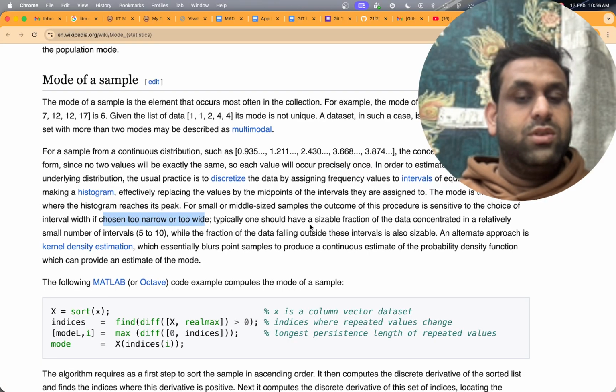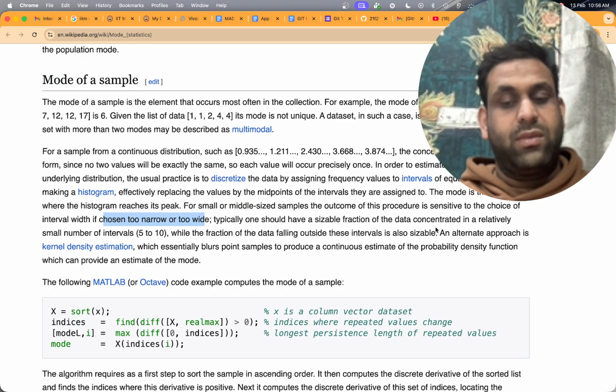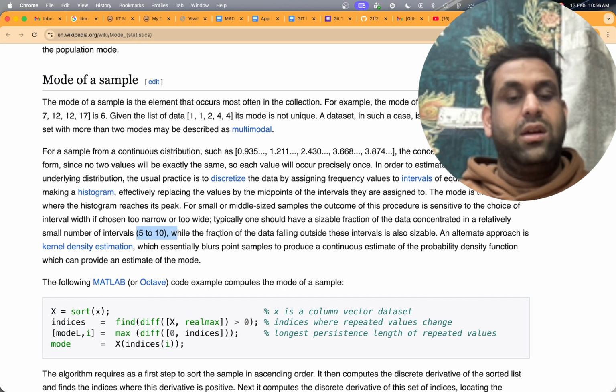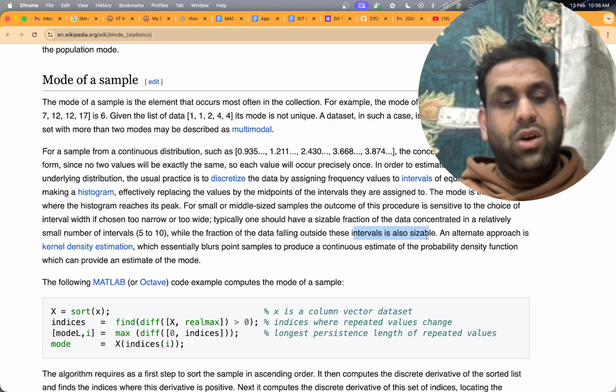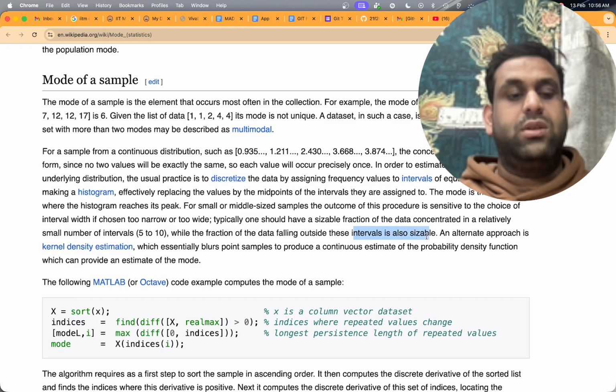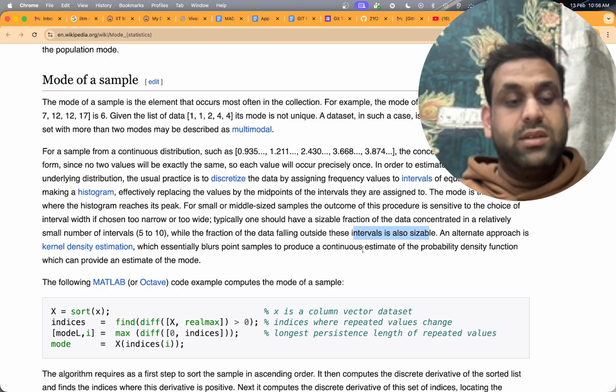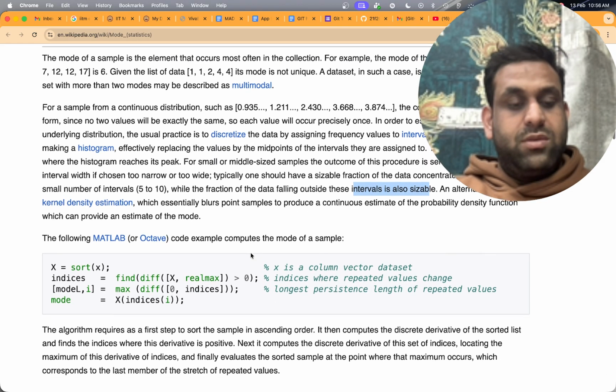Typically, one should have a sizable fraction of the data concentrated in a relatively small number of intervals, 5 to 10, while the fraction of the data falling outside these intervals is also sizable. An alternative approach is kernel density estimation, which essentially blurs point samples to produce a continuous estimate of the probability density function, which can then be used to estimate the mode.